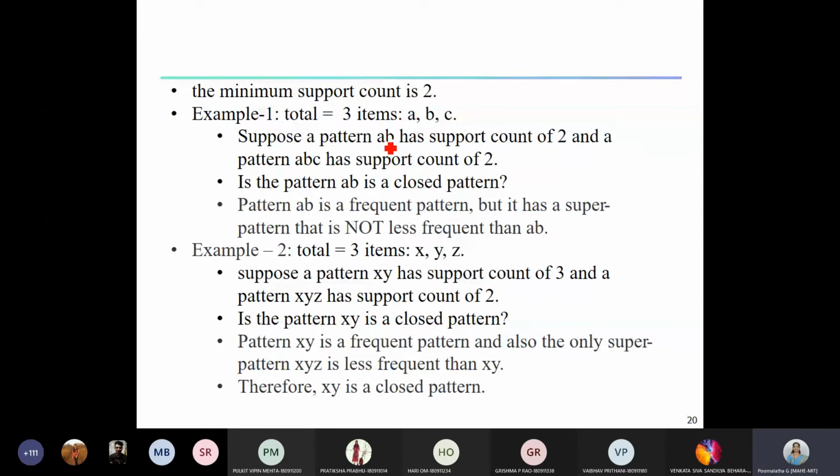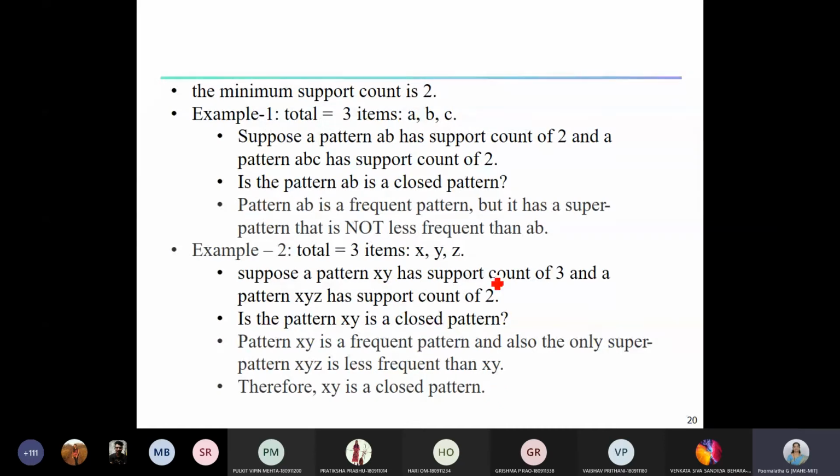Again, if I consider items X, Y, Z instead of ABC, and suppose the count of XY is 3 and the count of XYZ is 2, can I say XY is a closed pattern? Look at the definition. XY is frequent, and its only super pattern XYZ is less frequent than XY.